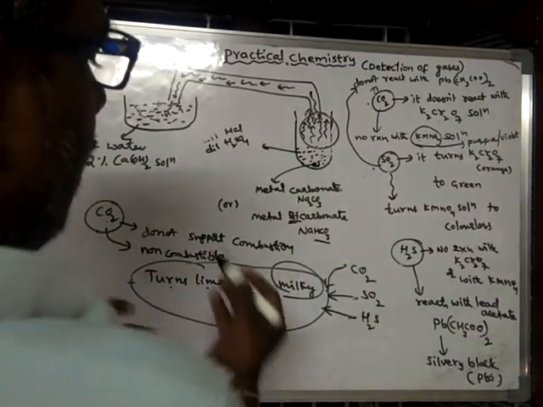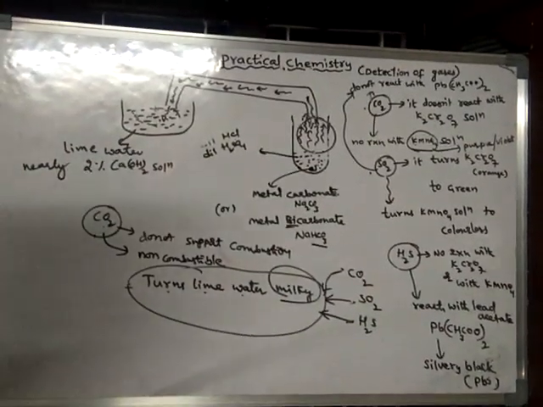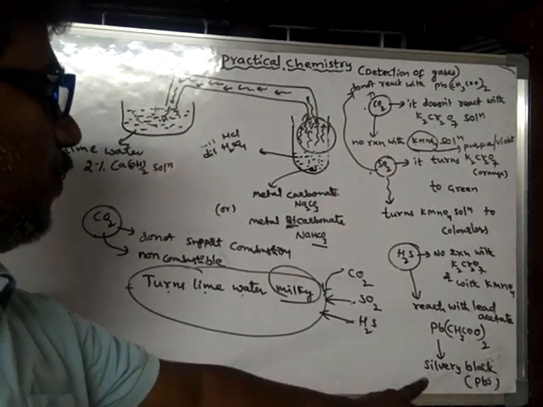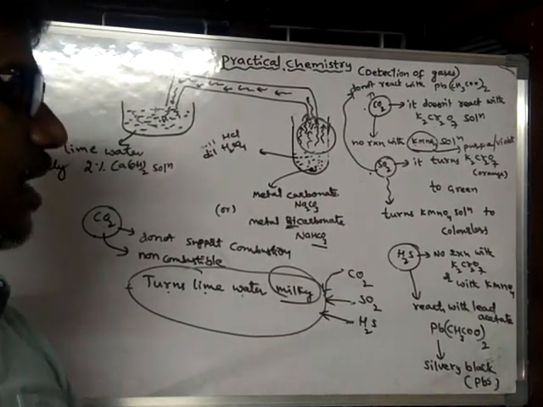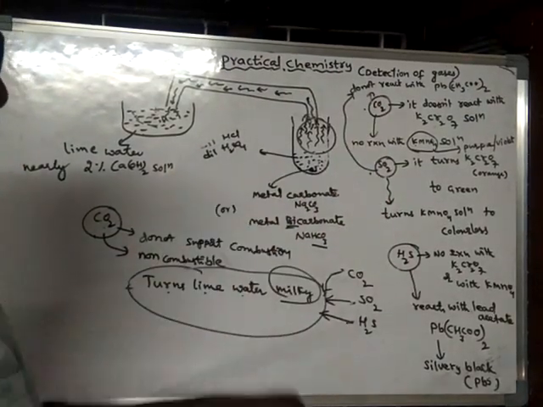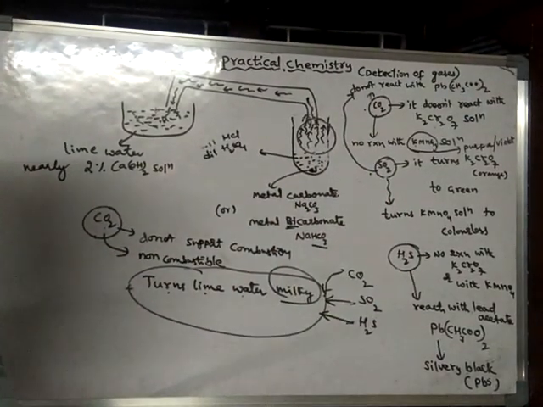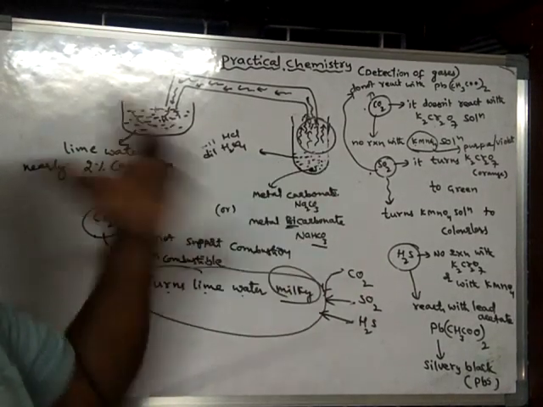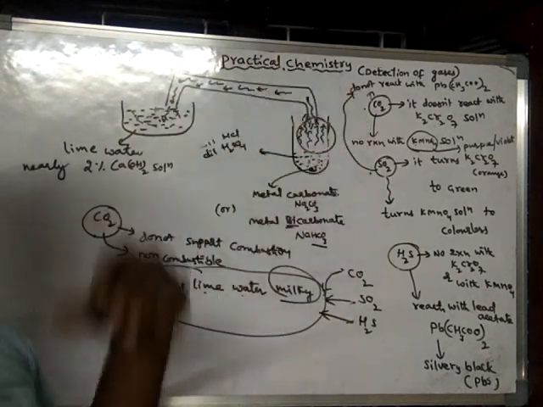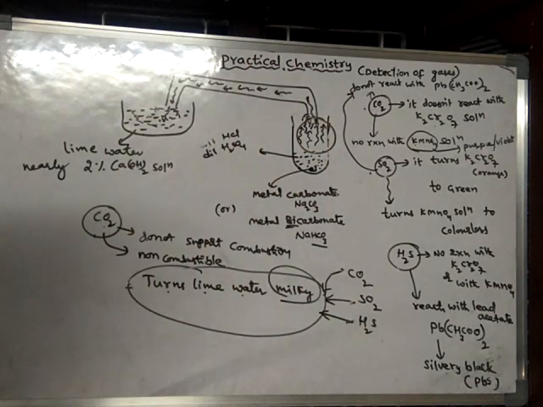Only H2S will react with lead acetate and form a silvery black colored substance. So from these tests, we can easily differentiate whether the gas is carbon dioxide, SO2 or H2S, because all these three gases turn lime water milky.